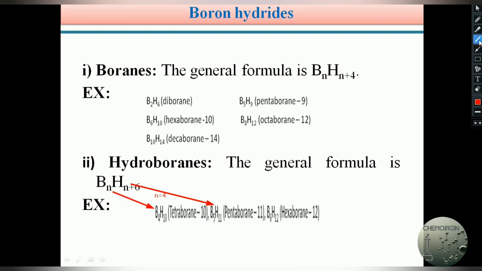And if I take n equals 6, the formula becomes B6H12, hexaborane. In this manner, boron hydrides are of two types: boranes and hydroboranes. Based on their molecular formula, we can generally classify them into boranes and hydroboranes.